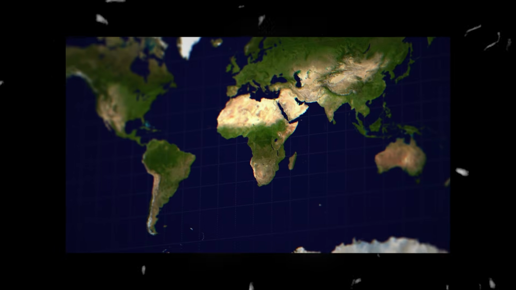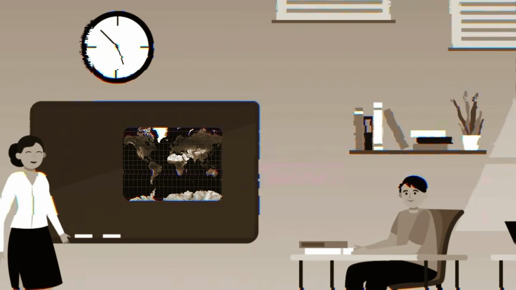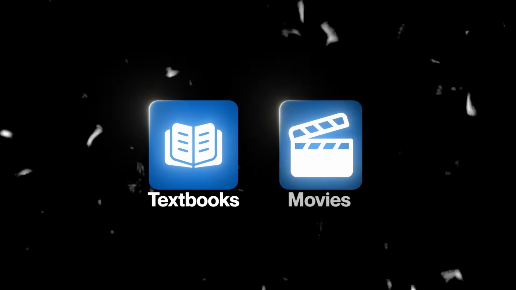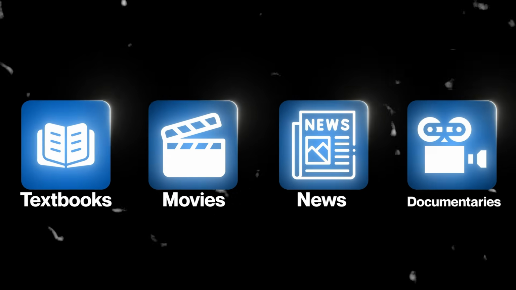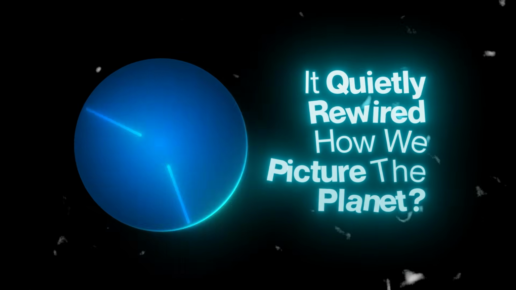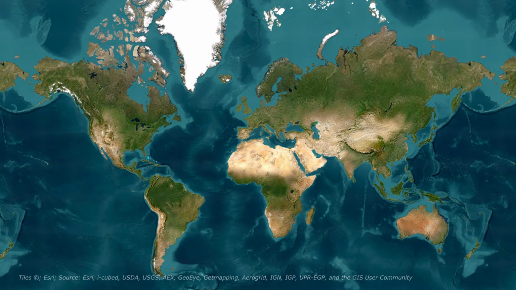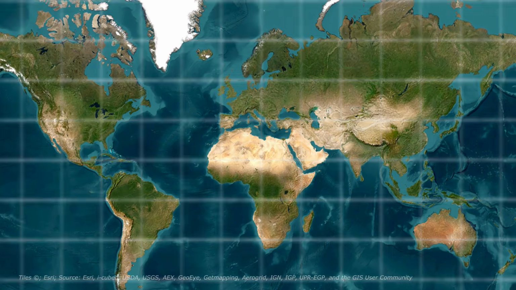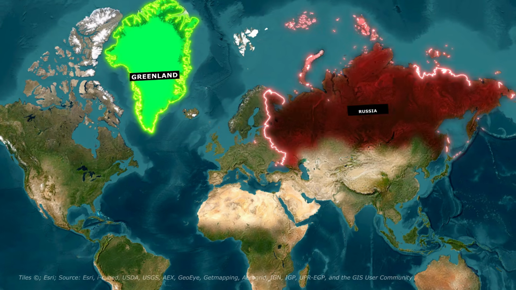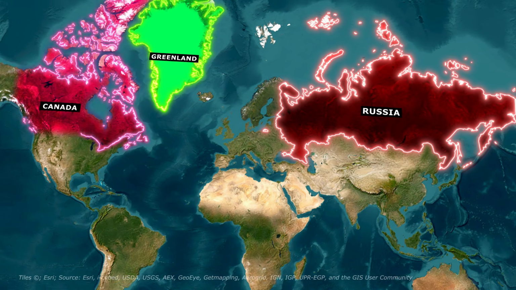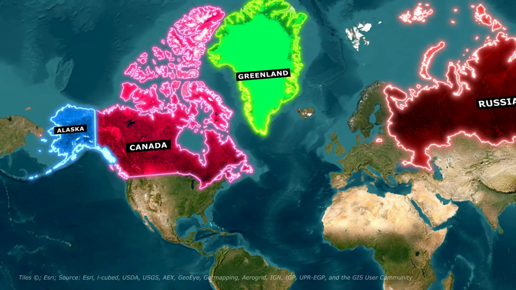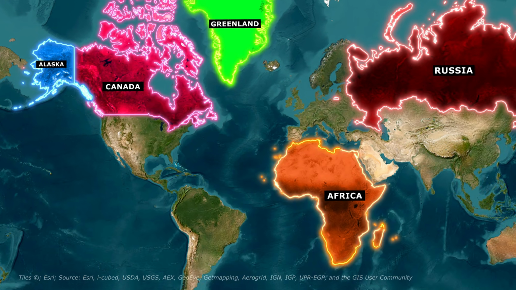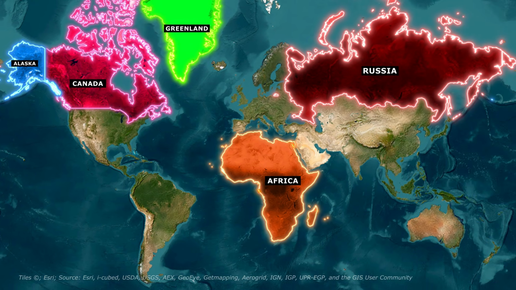And what's even more surprising is that this distorted map is the one most of us saw every single day in school. It hung on classroom walls, it appeared in textbooks, it showed up in movies, news graphics, and documentaries. Over time, it quietly rewired how we picture the planet. This map is called the Mercator projection, and it's probably the most famous world map ever made. On it, Greenland looks enormous, Russia looks almost endless, Canada and Alaska feel massive and dominant. Africa, meanwhile, looks normal, almost modest. But when you correct for distortion, everything changes.